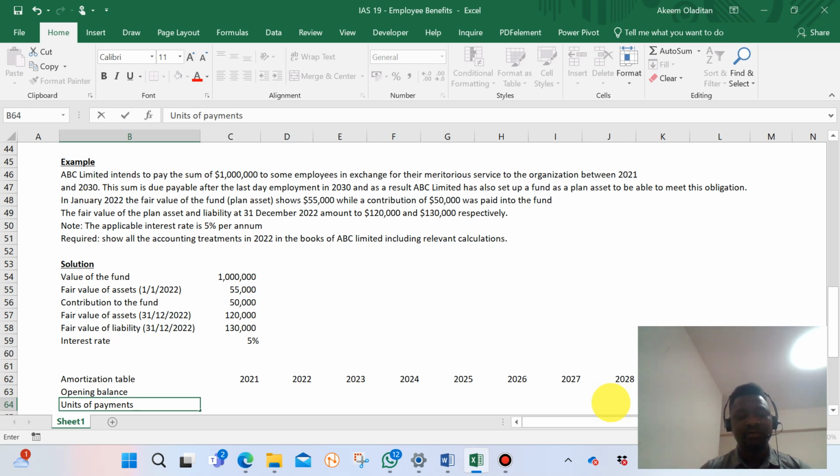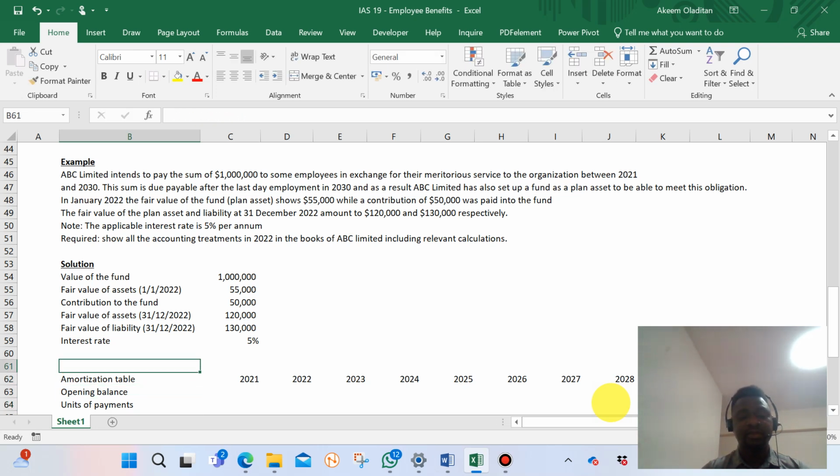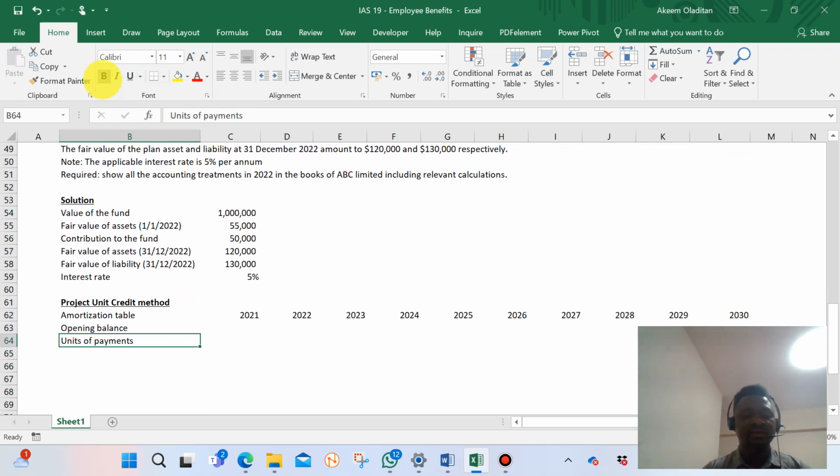That is what we call projected unit credit method. So let me use that word, method, the projected unit credit method. That's the method we're trying to use, so that we can estimate our service cost and other.